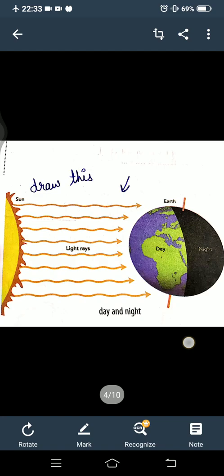See this picture. This light from the sun falls on the face of the earth. Have you seen this? You can draw this also, beta. This light from the sun falls on one face of the earth. As the earth rotates, the portion of the earth facing the sun turns away and the other side comes in front. Have you seen this?